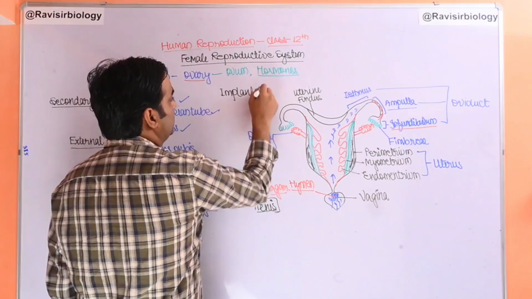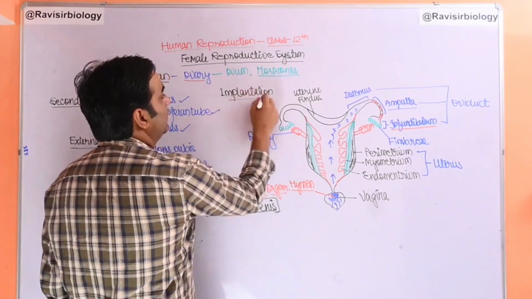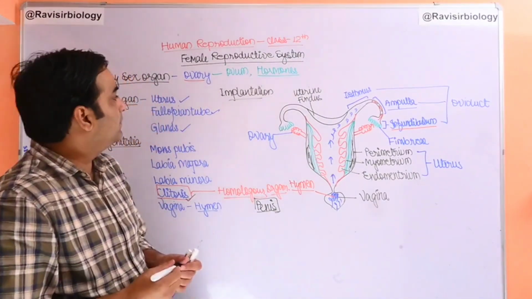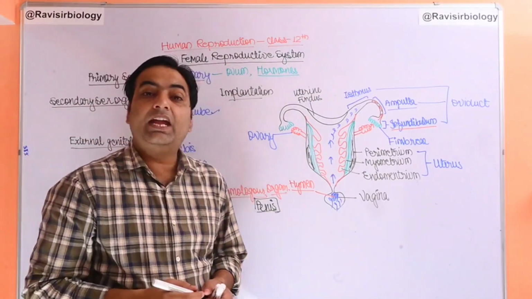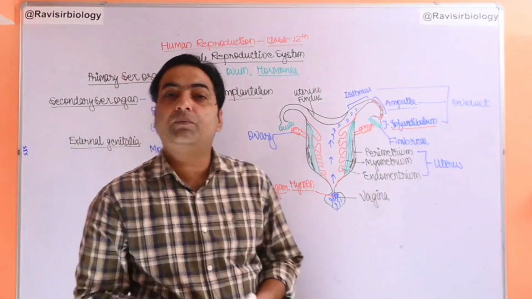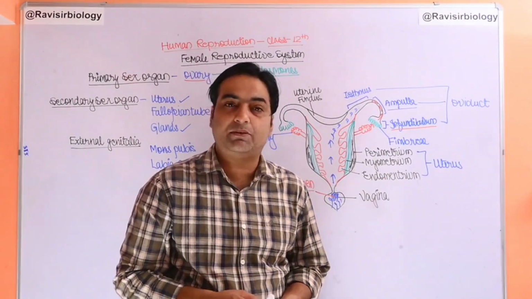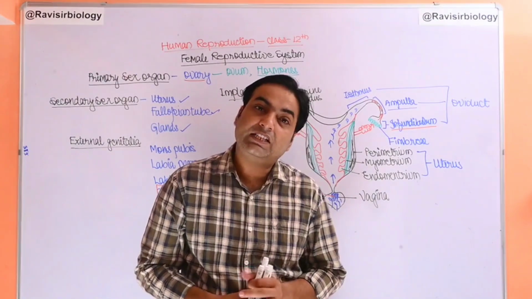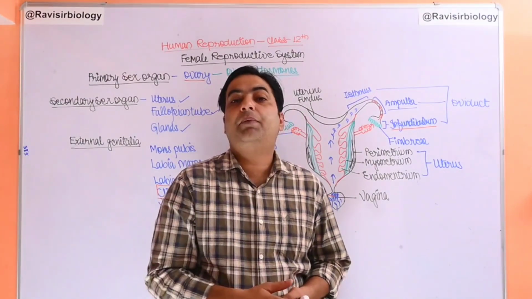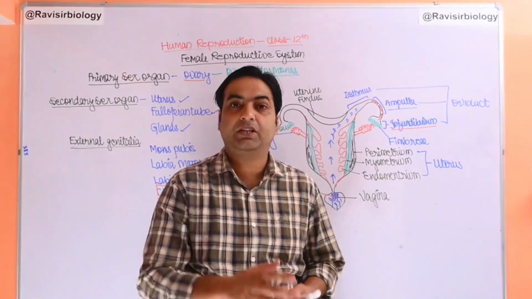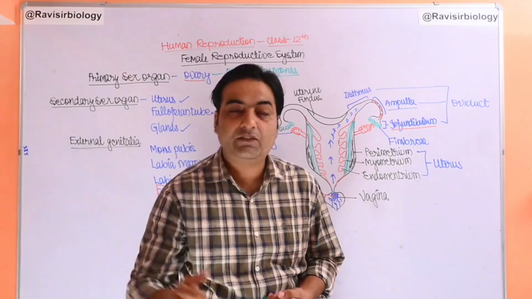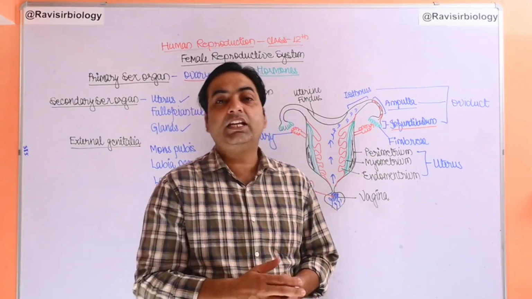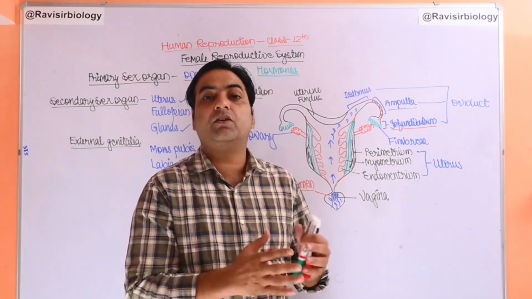And this is the function of the uterus, that implantation takes place in it, and the complete period of pregnancy, which is called the gestation period. Gestation period means the period after fertilization and before parturition, meaning delivery of the baby. From fertilization to delivery of the baby, almost 38 to 40 weeks.